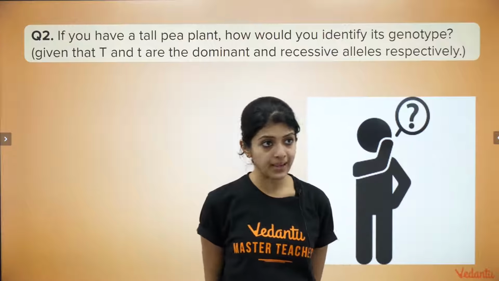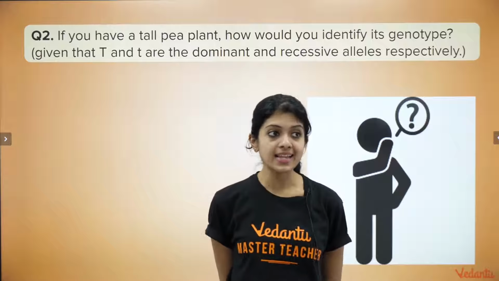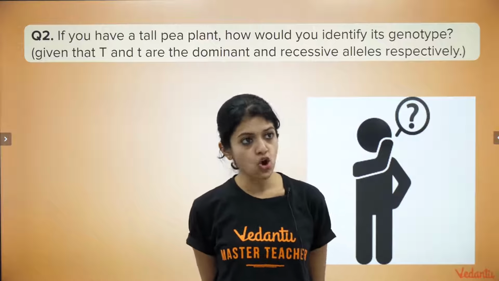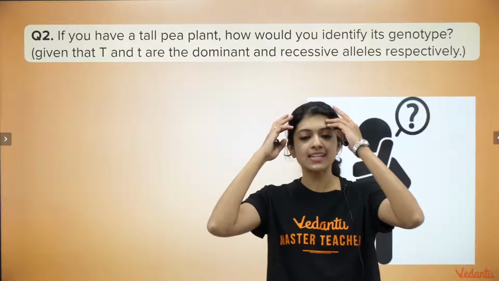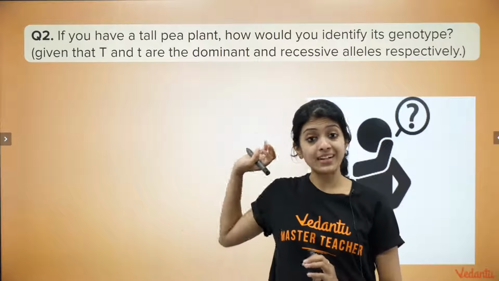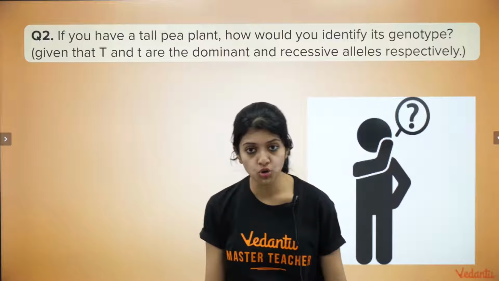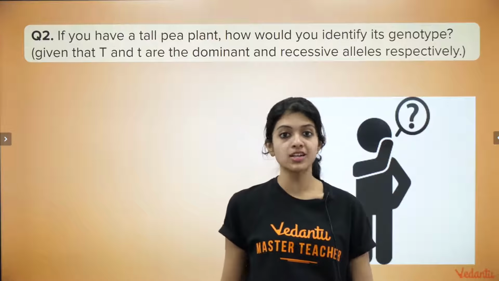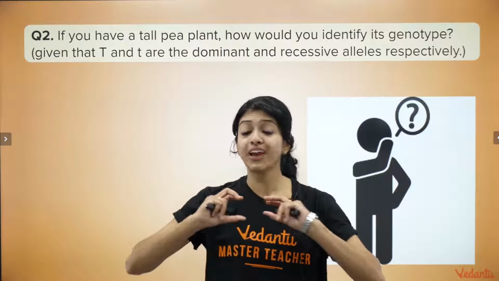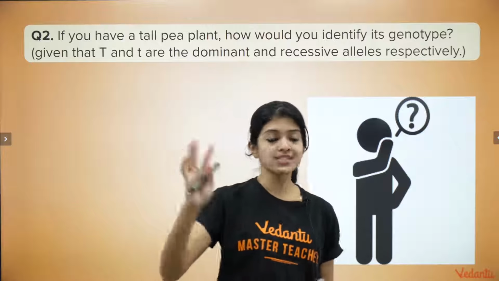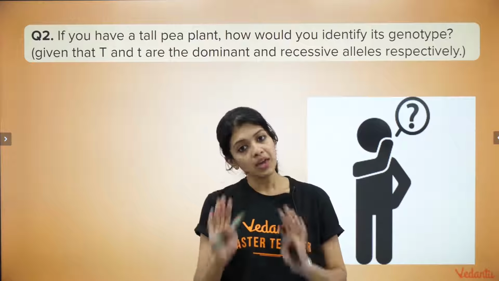If you have a tall pea plant, how would you identify its genotype, given that capital T and small t are the dominant and recessive alleles respectively? This is slightly tricky in the sense that we have not explicitly discussed this in our sessions yesterday or today, but just think about it, see what you can find out from your classroom, from your textbook, whatever it is. If you understand that, do explain it very clearly in the comment section below or send me an email with your explanation. If you just get confused, it's all right. We will be explaining this.